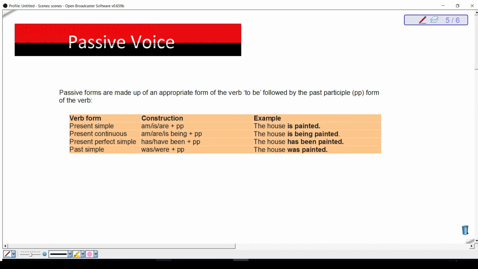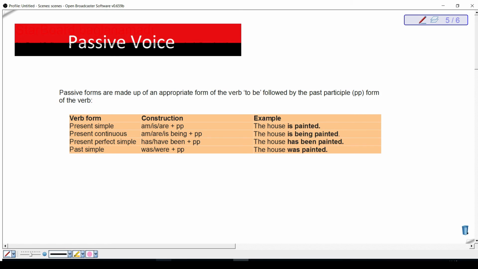Here is a list of passive forms in different tenses. Let's begin with the present simple tense. In present simple tense, we can use am or is or are and the past participle verb form. Example, the house is painted. In present continuous tense, we use am, are or is being and we add the past participle verb form. So, the house is being painted is a present continuous passive sentence.